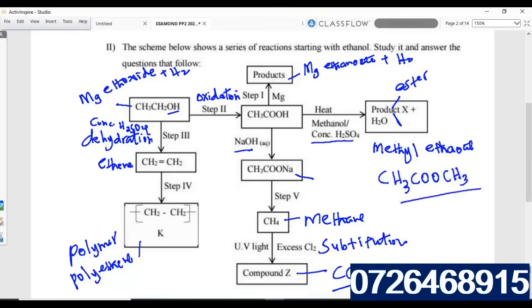This is an ester called methyl ethanoate.